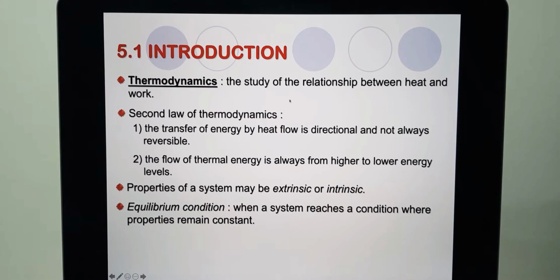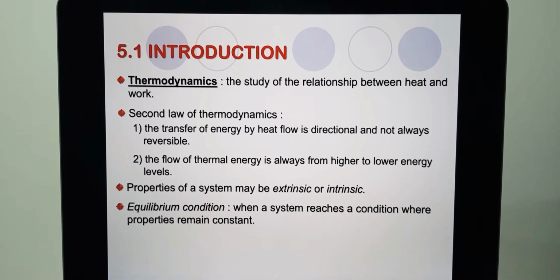Thermodynamics is the study of the relationship between heat and work. From the first law of thermodynamics, energy can be neither created nor destroyed, meaning that the energy is conserved. It can only be transferred from one form to another form.